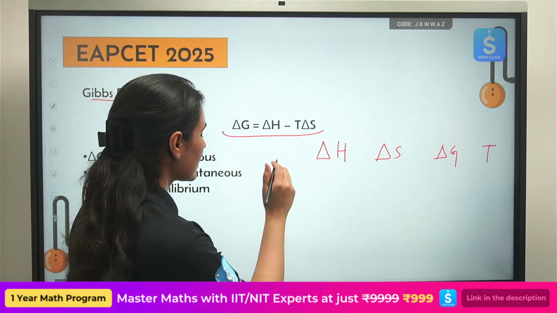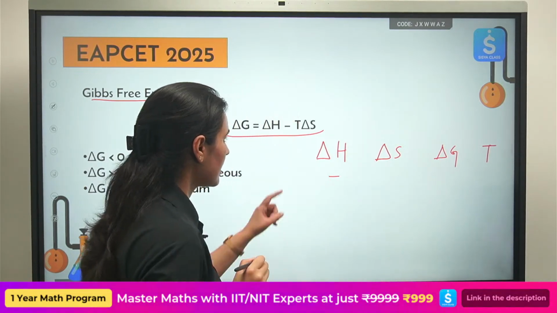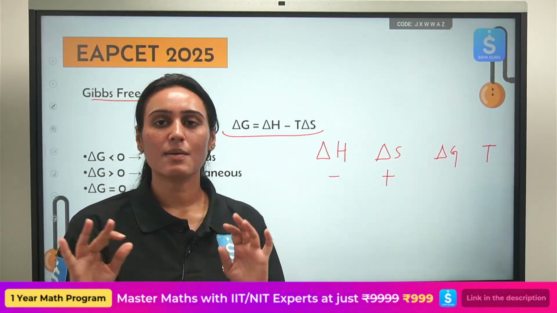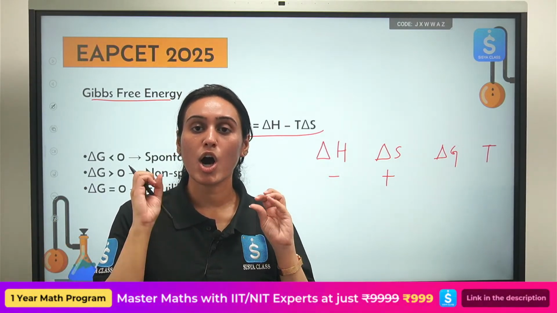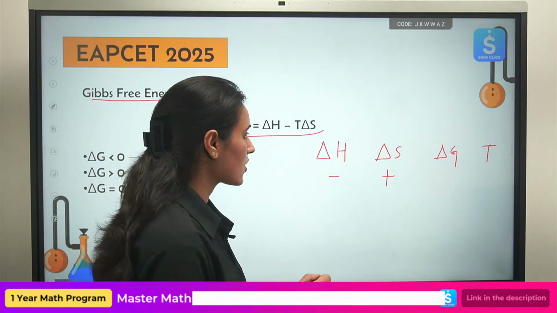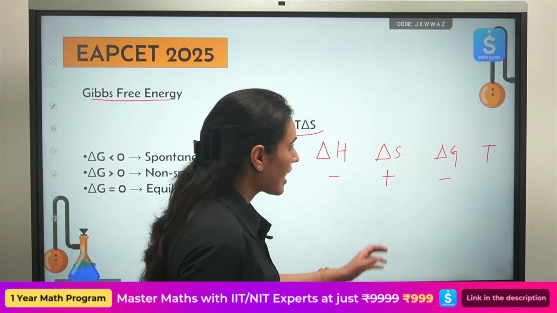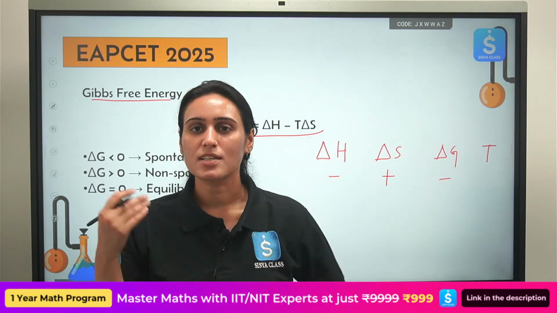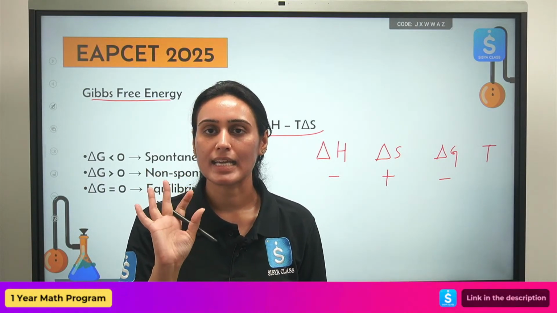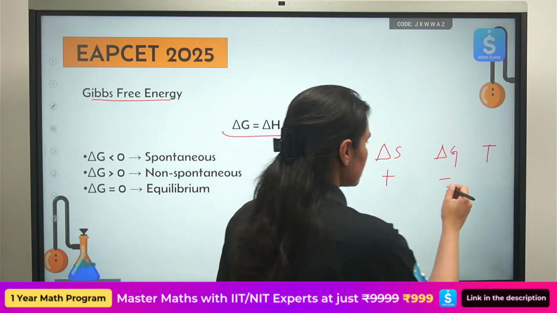If enthalpy change is negative, entropy change is positive, this is the most favorable scenario. Your reaction will always be spontaneous in that case. Your Gibbs free energy will come out to be negative, and temperature we don't have to worry about it. Low temperature, high temperature, reaction is always spontaneous.